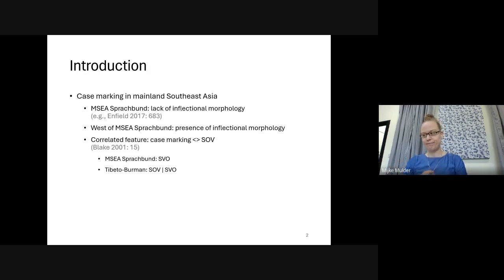including case marking. It may be interesting to point out that a correlation is found between what we call basic word order and case marking. So there is a correlation between having SOV order and presence of case marking. So now, while SVO is considered a feature of the mainland Southeast Asia Sprachbund, the majority of Tibeto-Burman languages show SOV, verb final order. The Sal languages belong to this majority that shows SOV order.